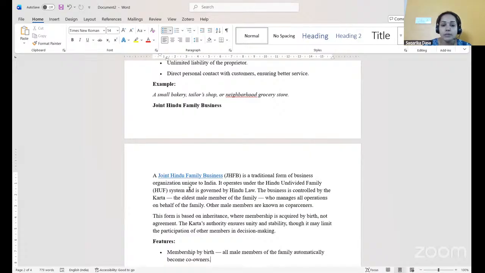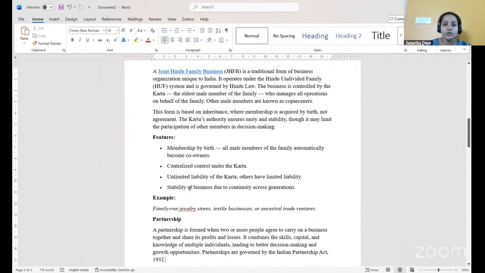Now, in a Hindu undivided family, the eldest member will become the Karta of the family. So, whenever the elder member is there, he will run the business organization. When we see the features of the Hindu undivided family business, membership comes at the time of birth itself; they get membership into that particular family business. There is centralized control under the Karta, because the Karta is the person who will run the organization, so he will have complete control of the business. The Karta has unlimited liability, while others have limited liability.